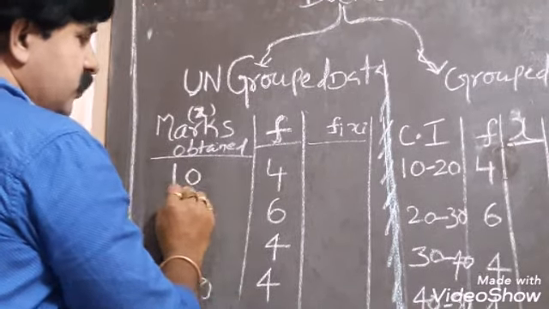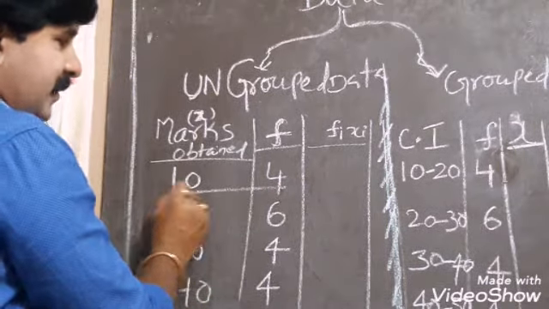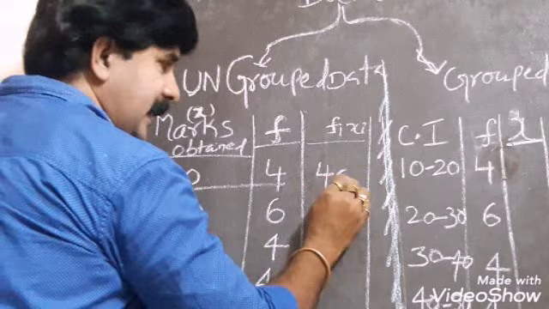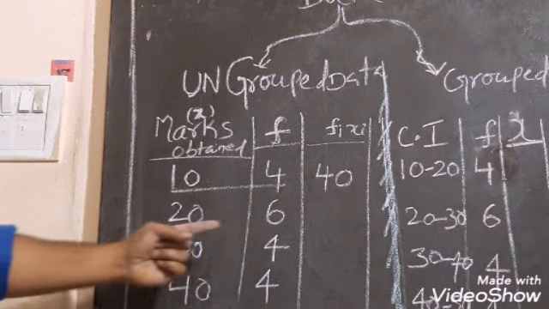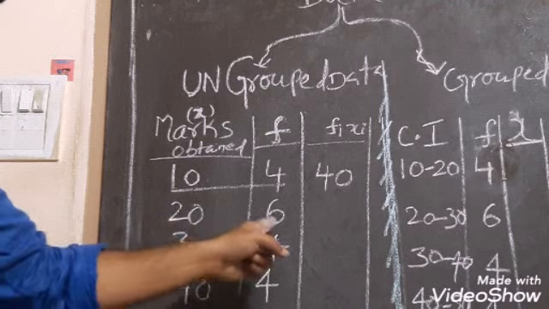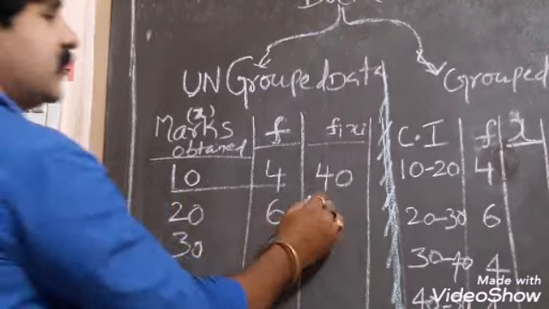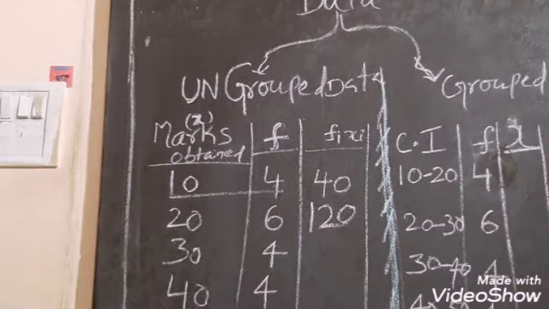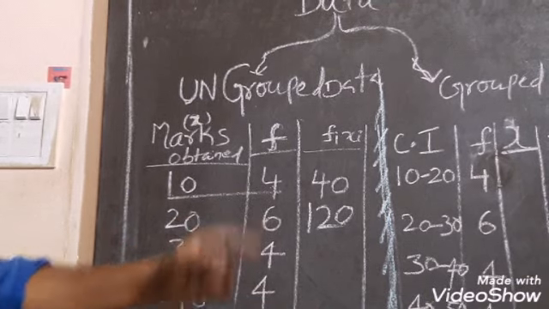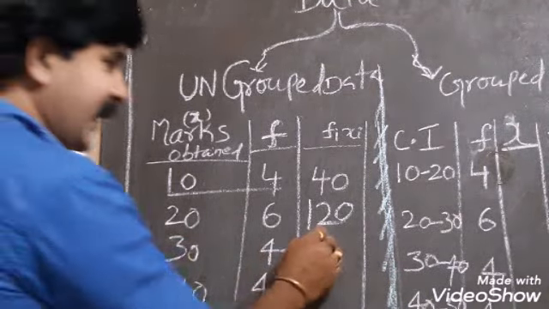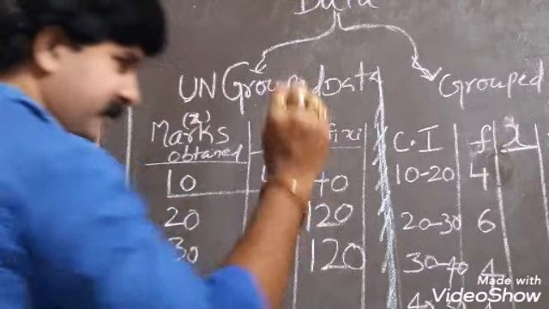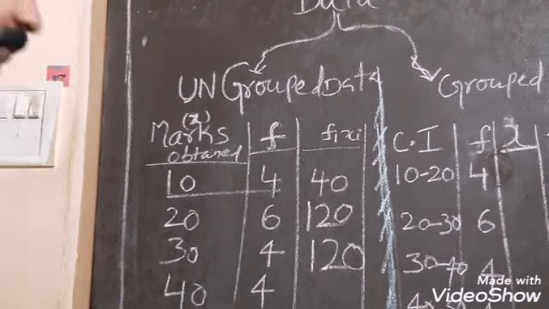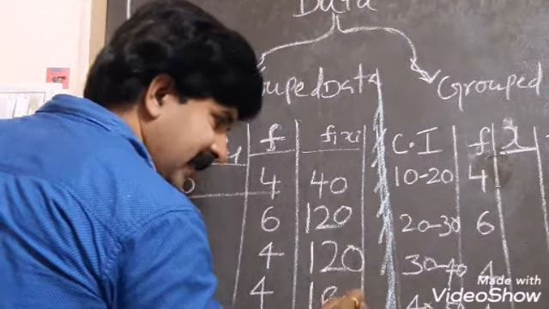First you take this class. How many members got 10 marks? 4 members. What is the total mark here? 10 into 4, 40. How many members got 20 marks? 6 persons. So what is the total marks? 6 into 20, 120. How many members got 30 marks? 4 members. What is the total mark? 120, isn't it? How many persons got 40 marks? 4 members got 40 marks. This is 160, isn't it?